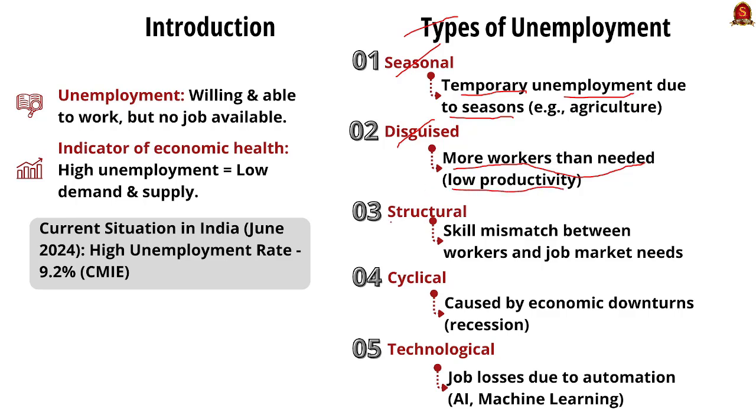The third one is structural unemployment. It is only because of the skill mismatch between the workers and the job market need. So there is a technical unemployment prevalence over there. And the fourth one is cyclical unemployment. It is caused by economic downturns, mainly during the recession period, where the state of the economy is very slow. Now moving on, let us see technological unemployment. It is actually a part of structural unemployment because here the job losses are due to automation like AI and machine learning, which is replacing the in-person jobs of skilled persons.